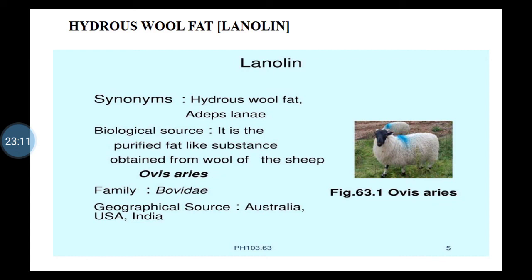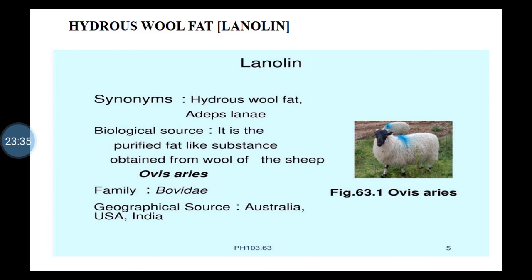Then the last drug is lanolin, or it is also called hydrous wool fat. Now the synonym is hydrous wool fat. Adeps lanae is another name, that is a synonym. Biological source, it is the purified fat like substance obtained from wool of the sheep.